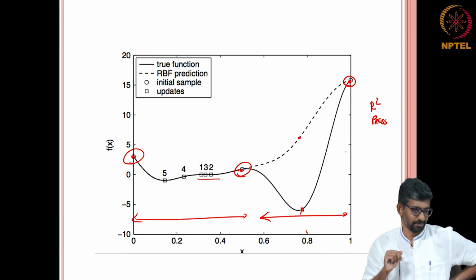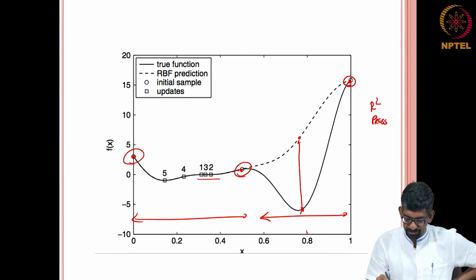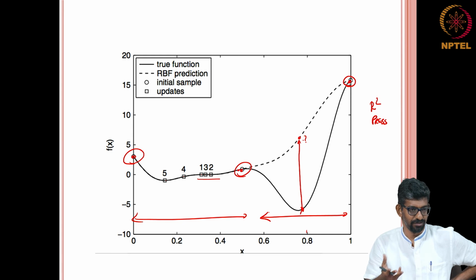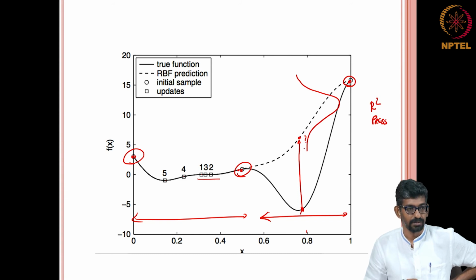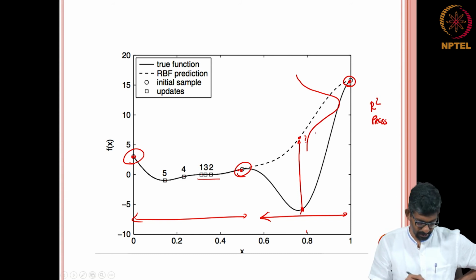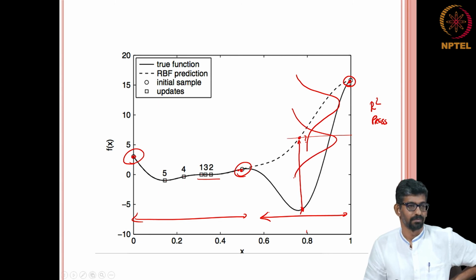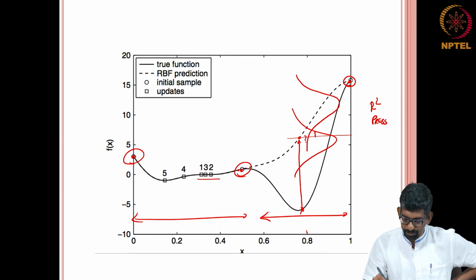See, this is very interesting. If I am asking what is the value at here, can you give me this value? That is doable, that we have already done. You give me a f hat, you give me a new x, I will tell you what the y is. But what I am asking is, hey boss, I also know that there is actually, it should be the other way around, sorry, yeah, it should be like this. So, can you also tell me what this deviation is? That is the confidence basically.